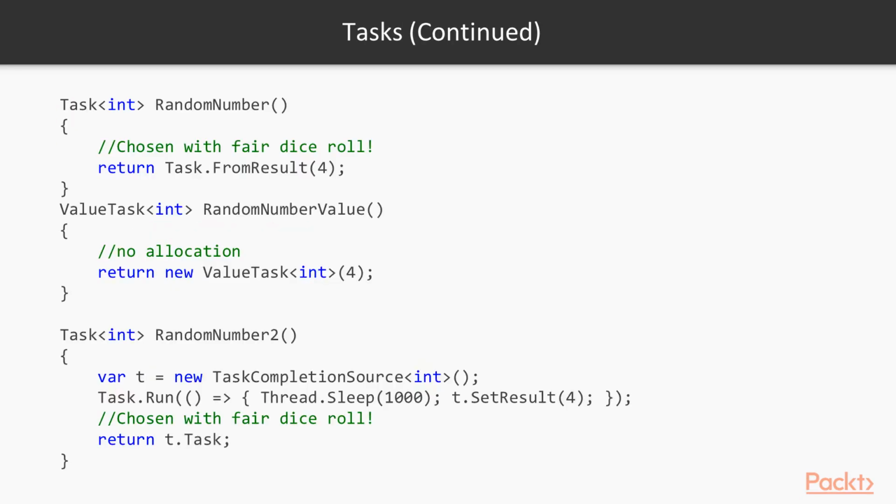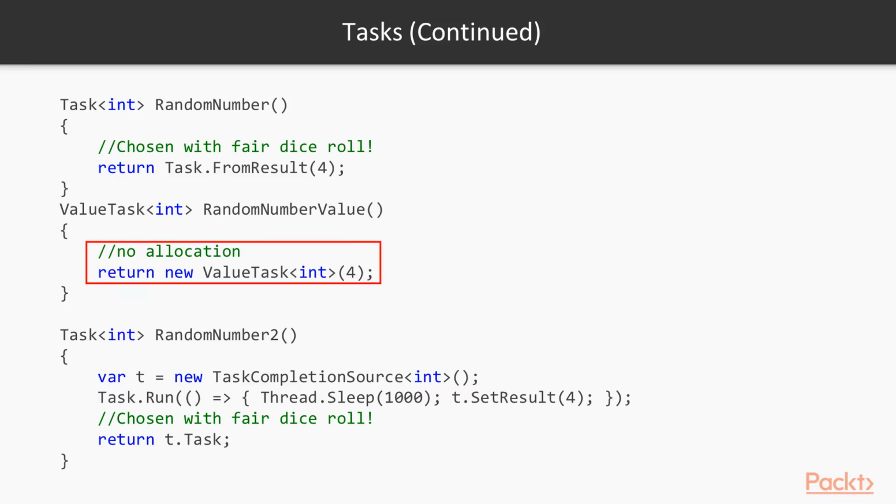Here we see additional ways to create tasks. So, in the first example, we create a result directly from an integer. This way, if your task doesn't involve a thread, you can just return direct results. Notice in this case, the task abstraction is not associated with a thread. Also, in the first example, to create a task from a result, we need to allocate a task object. If you are calling your task inside heavy loops, this may allocate unnecessary memory.